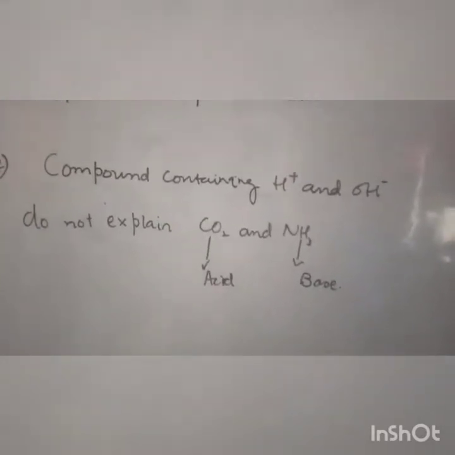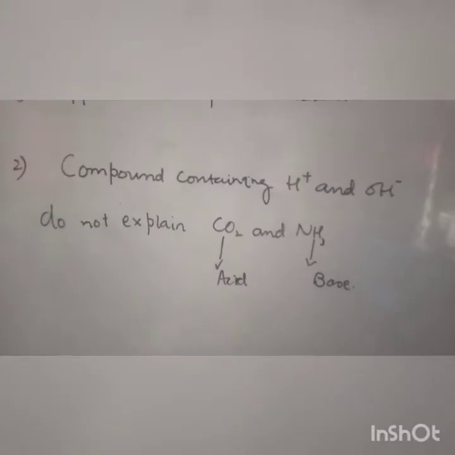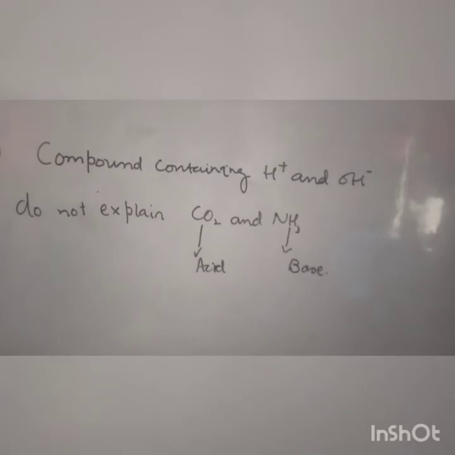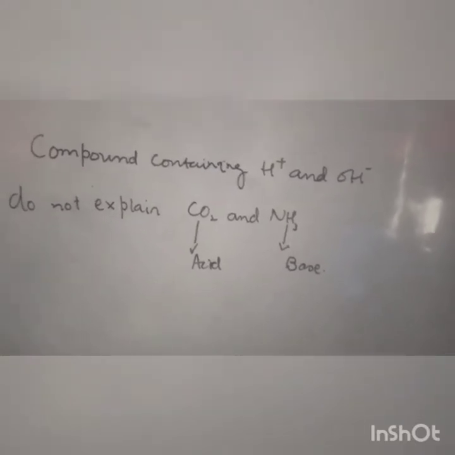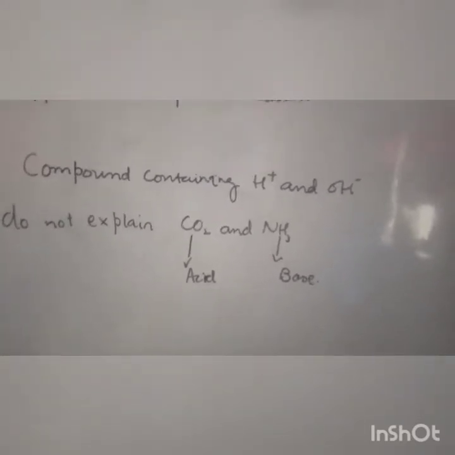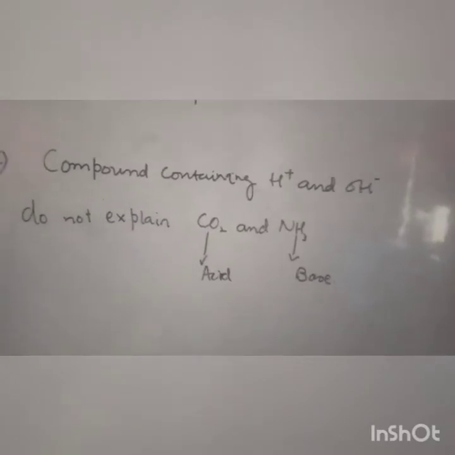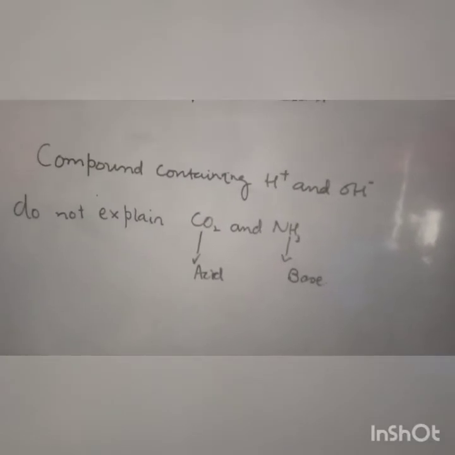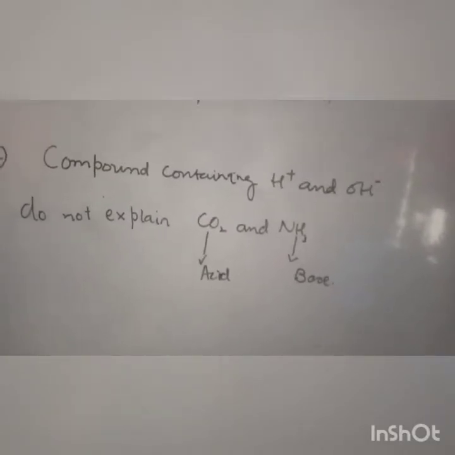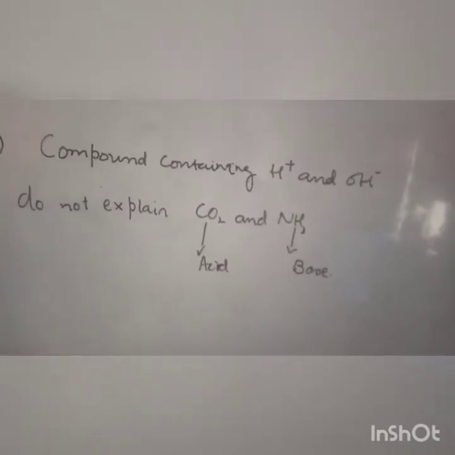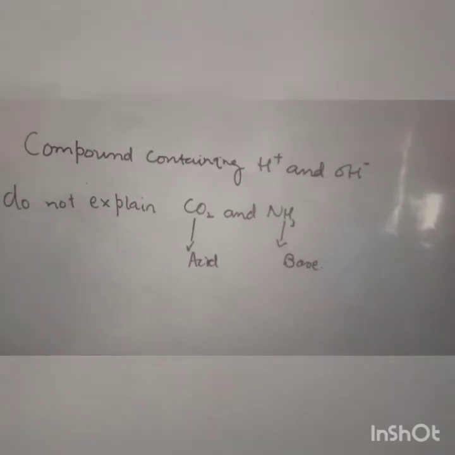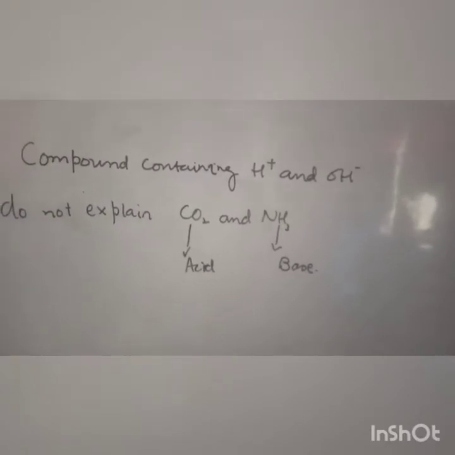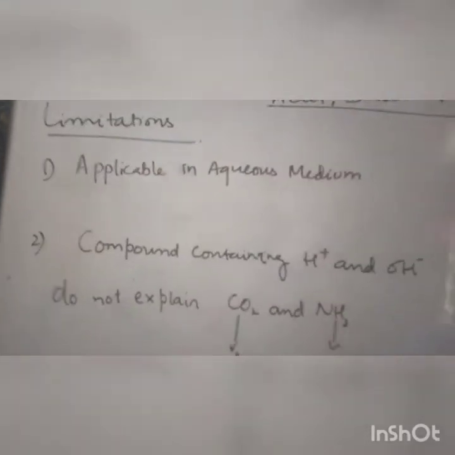Like carbon dioxide has an acidic nature with water, and ammonia has a basic nature with water, but their nature is a little different, not producing hydrogen and hydroxyl ions. So the Arrhenius concept was not wrong, and it is still not wrong. Right now we can also judge that a compound containing hydrogen and a compound containing hydroxyl are acid and base, but it is limited. So these are the limitations, not the defects of the Arrhenius concept.